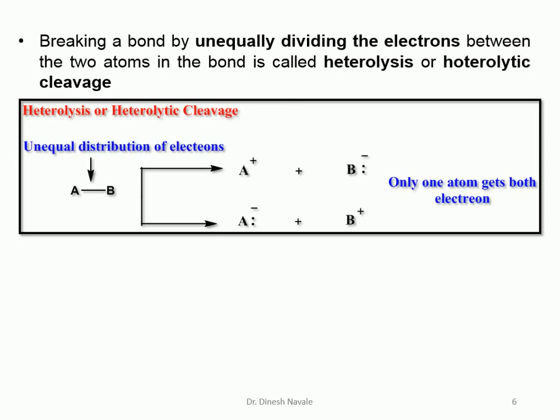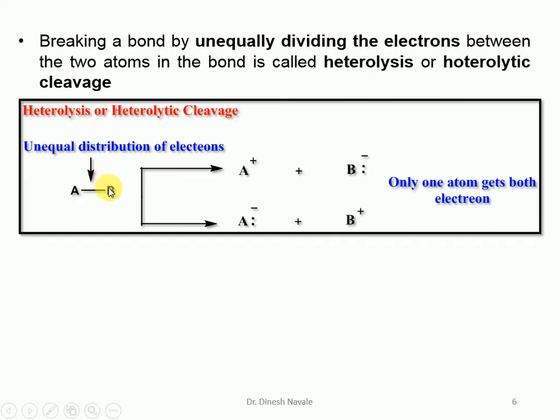Breaking of the bond by unequally dividing the electrons between the two atoms is called heterolysis or heterolytic cleavage. When it is equal sharing of the electron, it is homolysis. But when there is unequal sharing of the bonded electrons after breaking of the bond, it is called heterolysis or heterolytic cleavage. So we observe that the A and B bond is going to break. It is a covalent bond. It contains two electrons. So both electrons are going to be shared unequally.